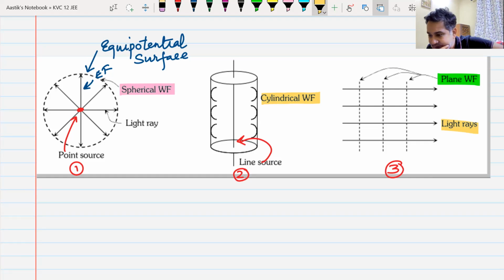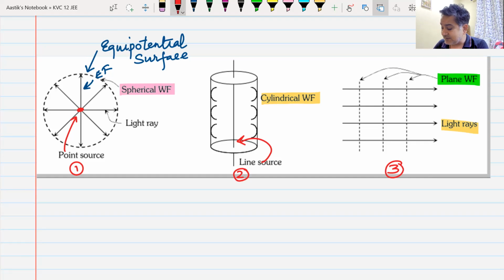Do we understand this? Those are the three types of wavefronts that we encounter. You understand this?